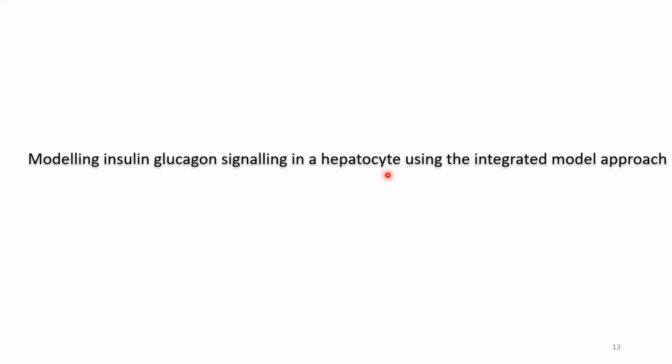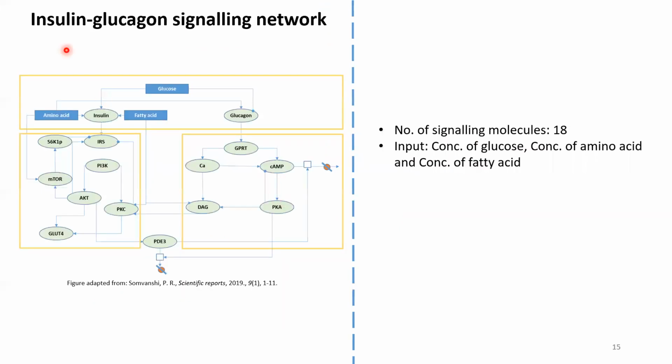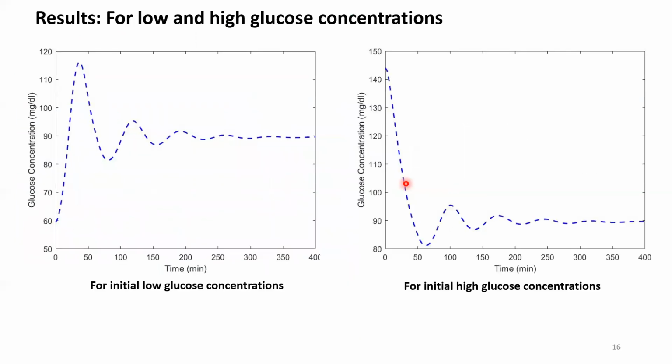Now, using the mathematical framework developed, we try to model a real-world biological system: the insulin glucagon signaling network and the metabolic network of a hepatocyte cell. The metabolic network of the hepatocyte which we took had around 62 reactions, which represent the glucose pathways. There are two sets of glucose pathways, one for glucose consumption, which are glycolysis and glycogenesis, and another for glucose production, which are gluconeogenesis and glycogenolysis. Similarly, for the insulin glucagon signaling network, we have around 18 signaling molecules, and the inputs to this are glucose concentration and amino acid and fatty acid concentrations. Using this, these are the initial set of results which we are able to produce.